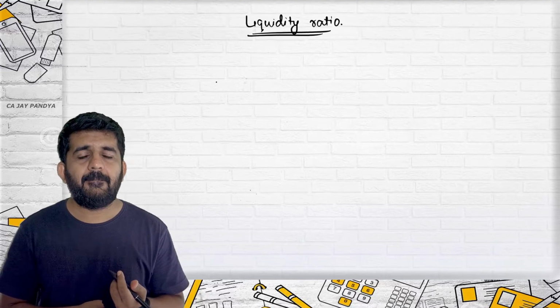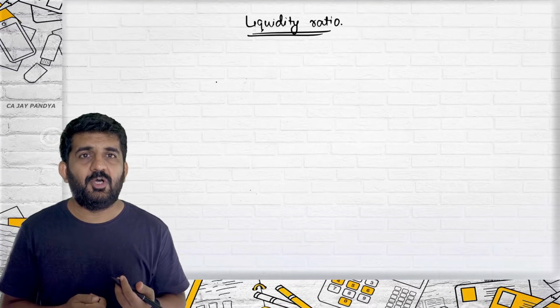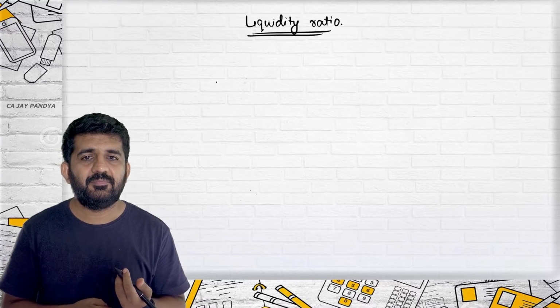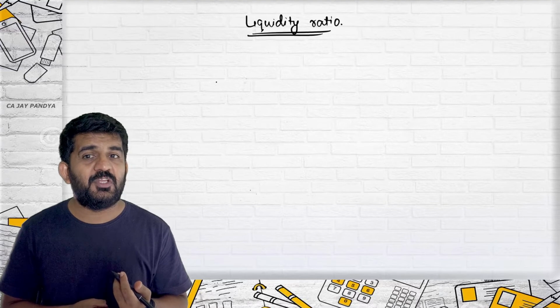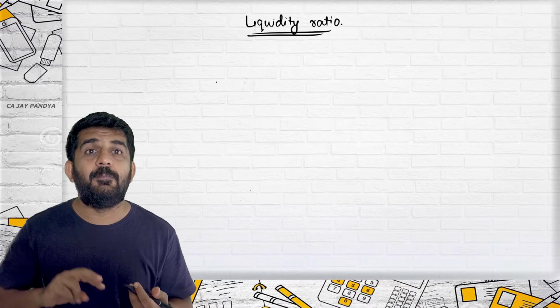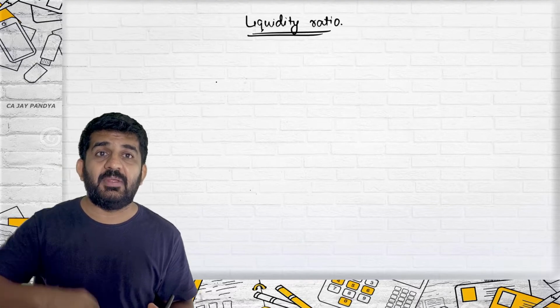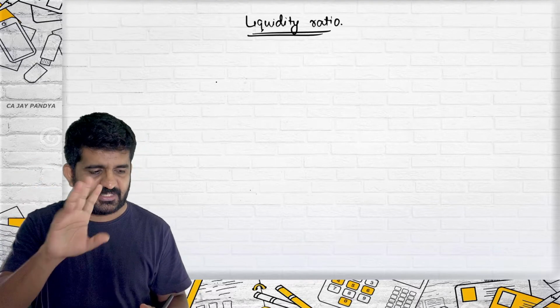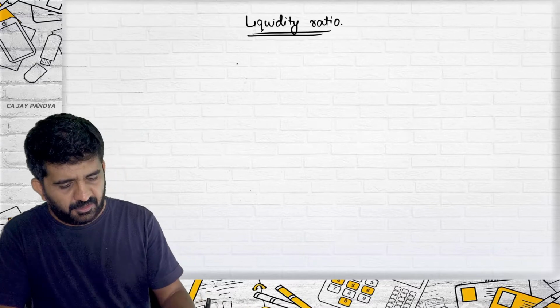Good or bad? Bad. Then what should the company do? The company should invest in fixed assets. But what should the company do if it is very, very high? It should balance between liquidity and profitability. That does not mean everything should be invested in fixed assets. It should be balancing. Let us learn some liquidity ratios.